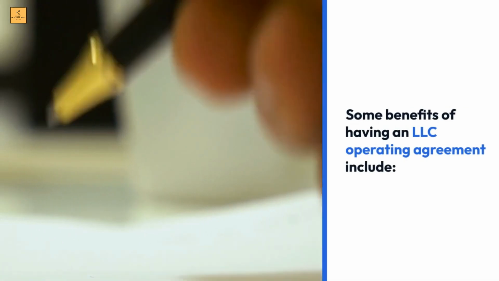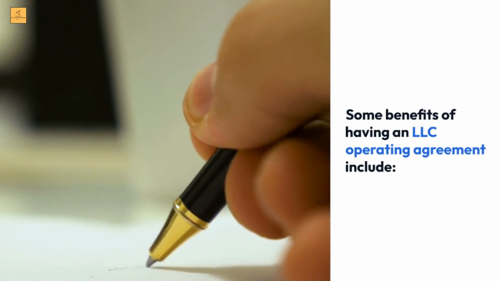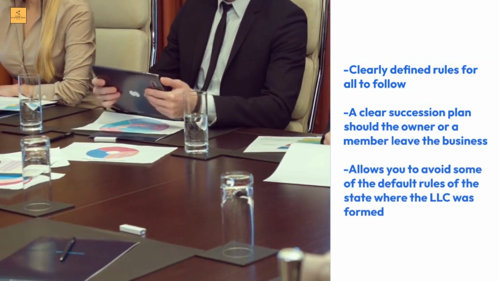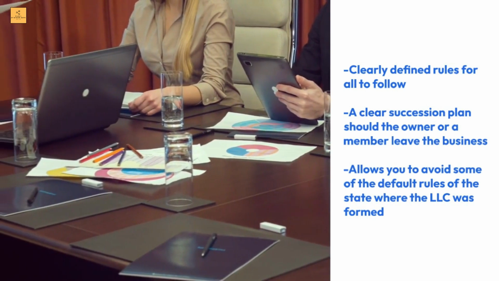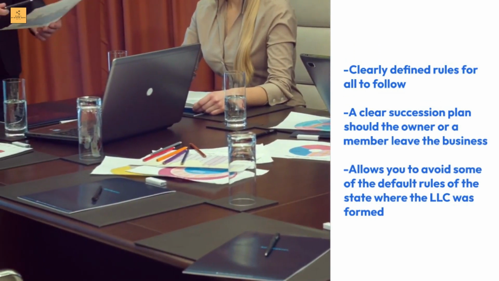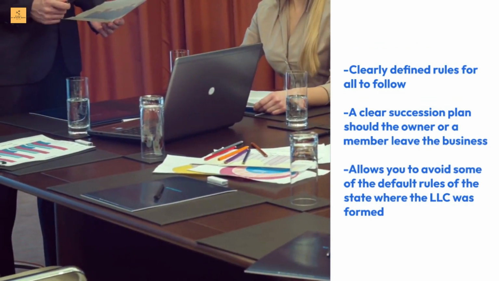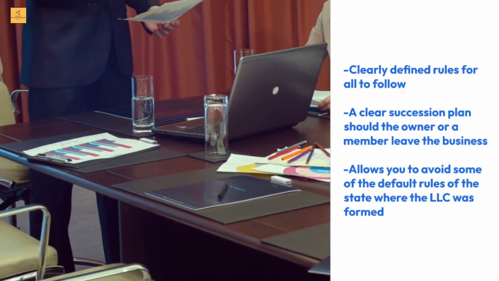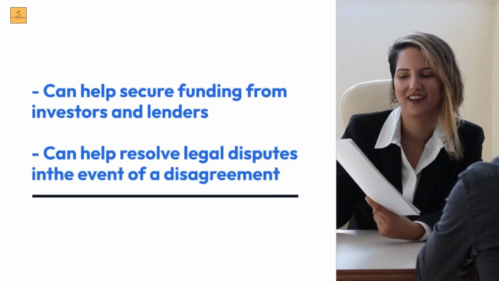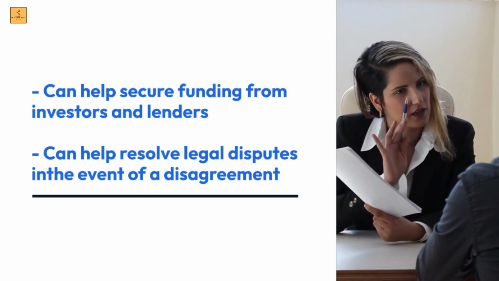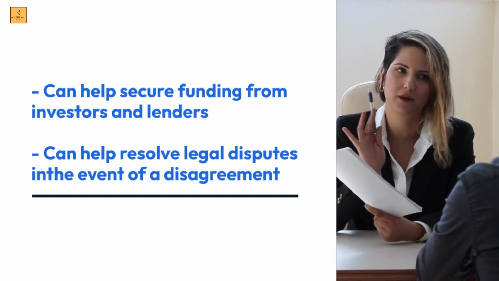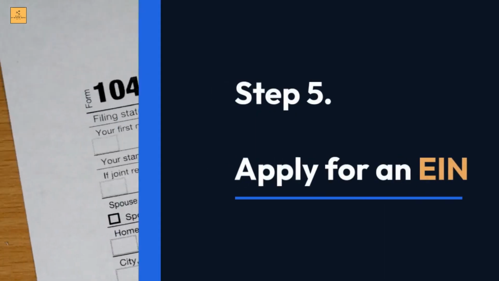Some benefits of having an LLC operating agreement include clearly defined rules for all to follow. A clear succession plan should the owner or a member leave the business. Allows you to avoid some of the default rules of the state where the LLC was formed. Can help secure funding from investors and lenders. Can help resolve legal disputes in the event of a disagreement.